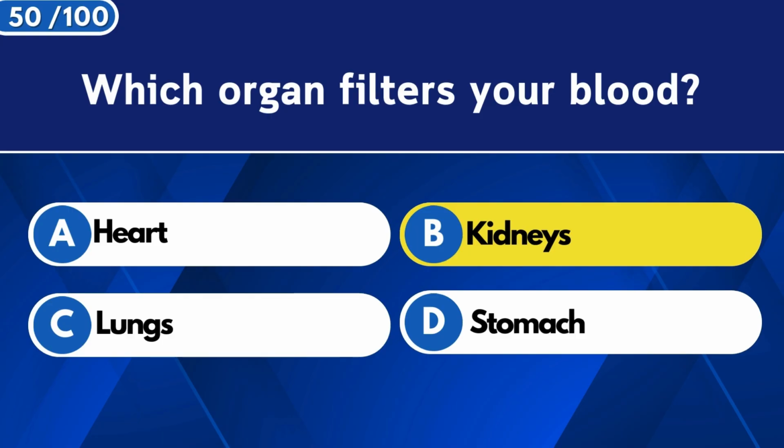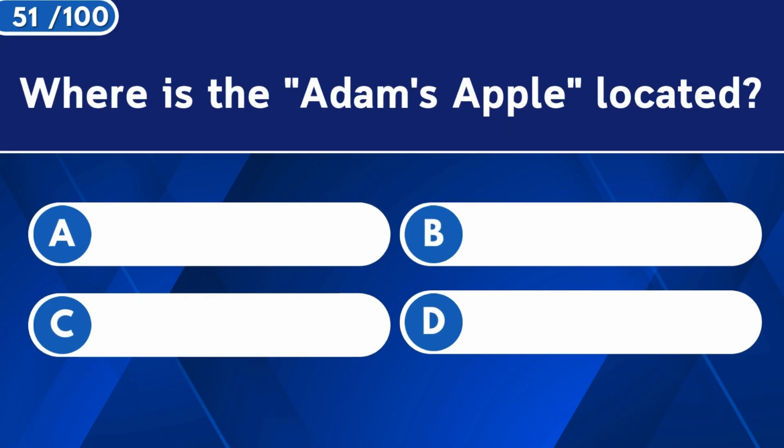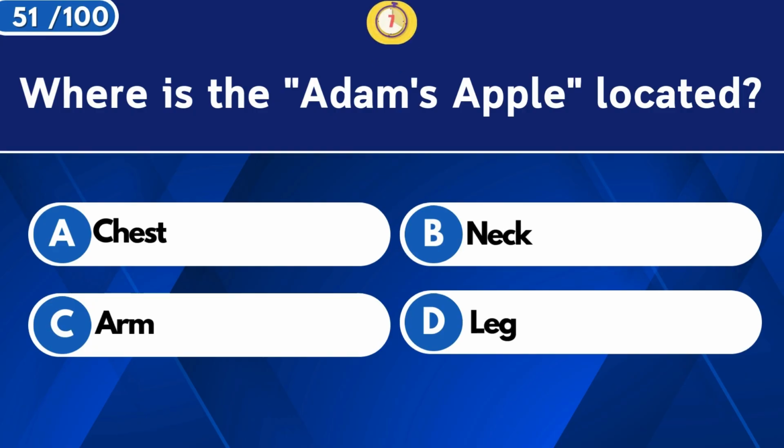Kidneys. Where is the Adam's apple located? The neck.